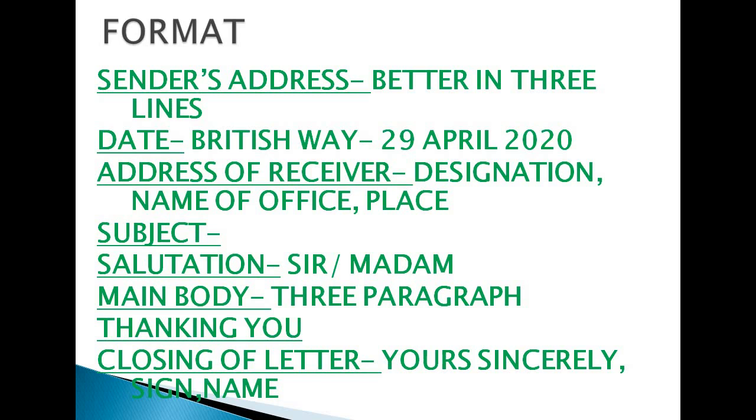The first part in this format is the sender's address. Better we write this address in 3 lines, then a space of 1 line is given, and then we write the date. We should write the date in the British way, like 29 April 2020. Then the address of the receiver, the address of the employer, is written. It contains the designation, name of the office and place.